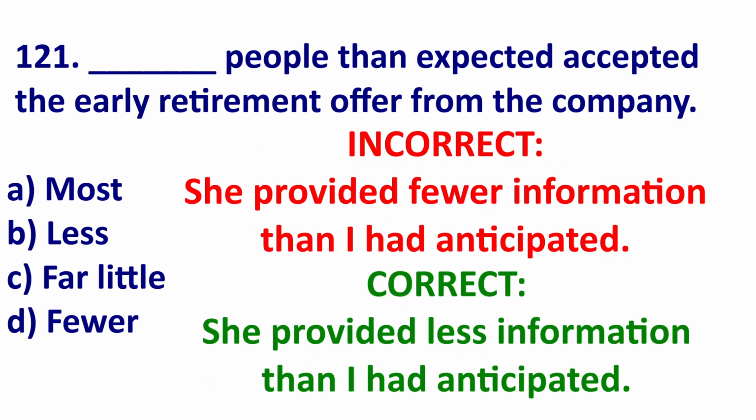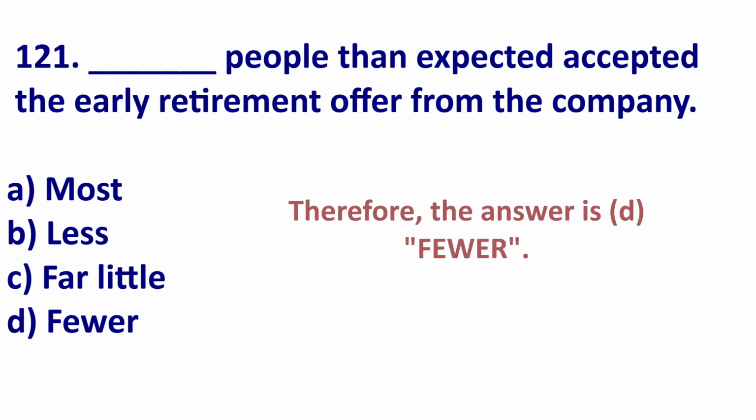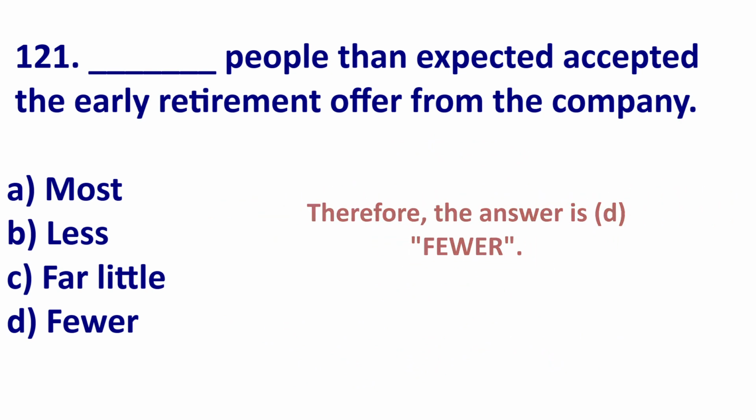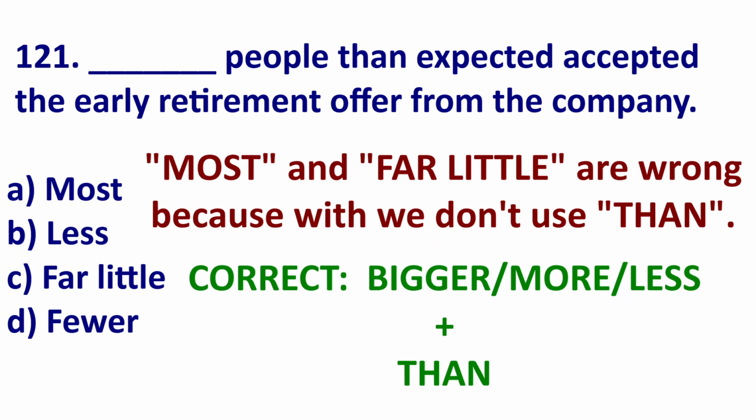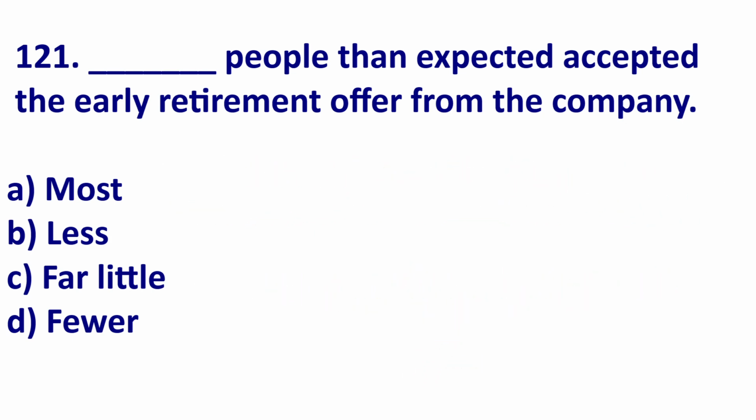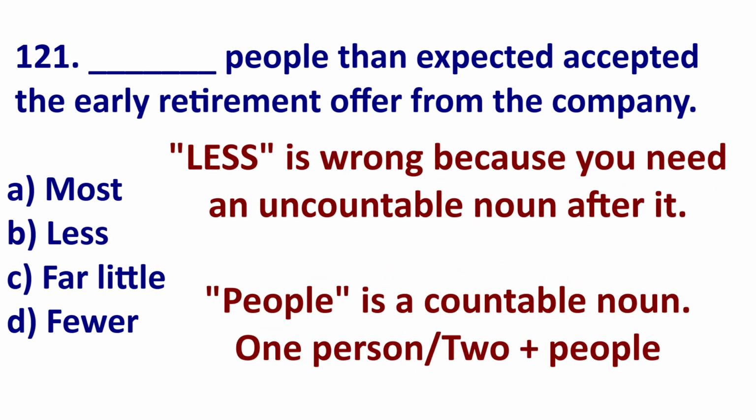Or if I reverse this idea, she provided me fewer information than I had anticipated. This is wrong because information is non-countable. So she provided me less information than I had anticipated. Therefore, the answer is D. Once again, we don't use most and far little because we have than. We can say bigger than, more difficult than, less information than, fewer cars than, but not most. Also, we can't use less because people is countable. Less goes before a non-countable noun. So once again, the answer is D.